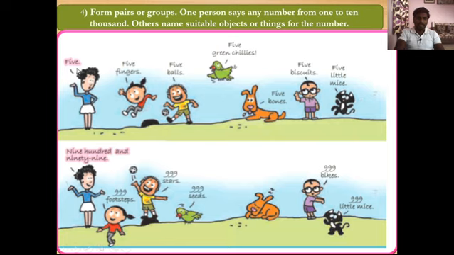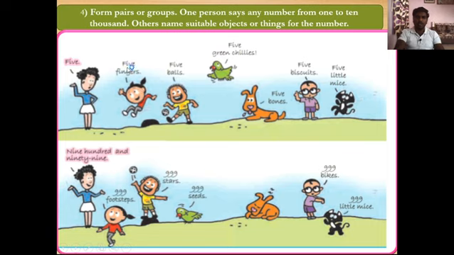Let's see. Here Tara says 5. She gives this number to her friends, and each of Tara's friends tells objects or things for that number.